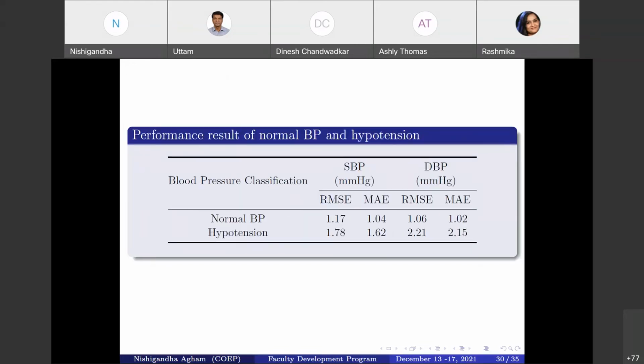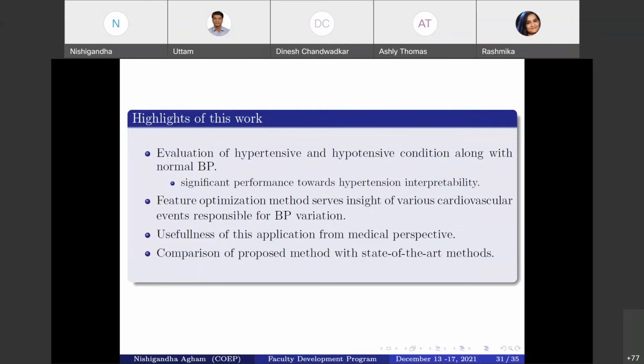Okay, so this is all about the evaluation of our proposed model in case of both situations, that is the low BP, hypotension, and the higher BP, hypertension. Now, what are the highlights, the important points from our proposed model? It is the evaluation of hypertensive and hypotensive conditions along with normal BP that we have evaluated using the proposed model. Then, a significant performance towards hypertension interpretability that we get from our proposed model.